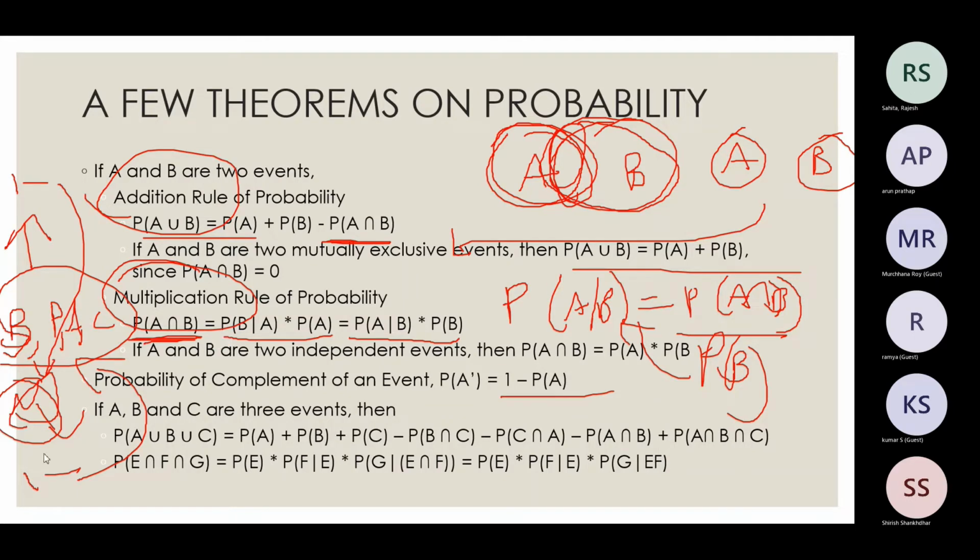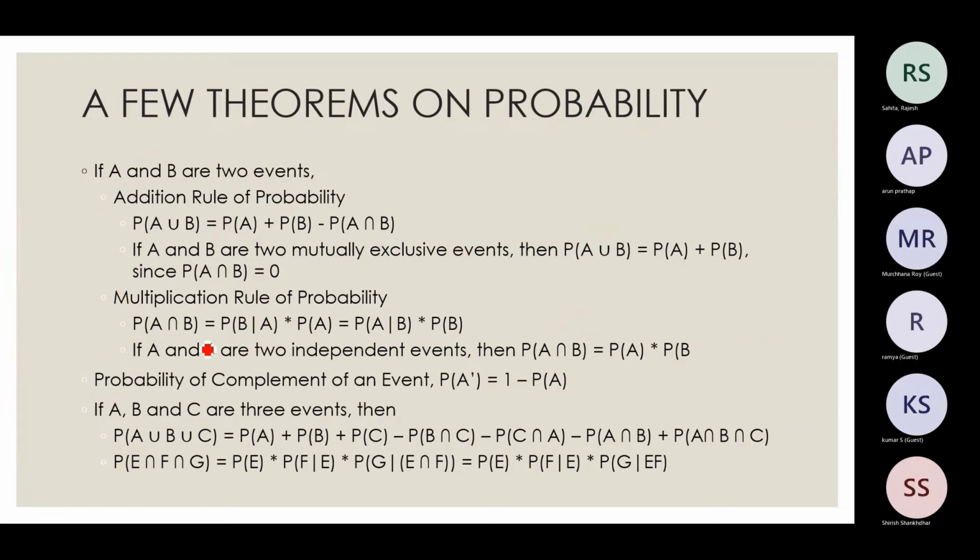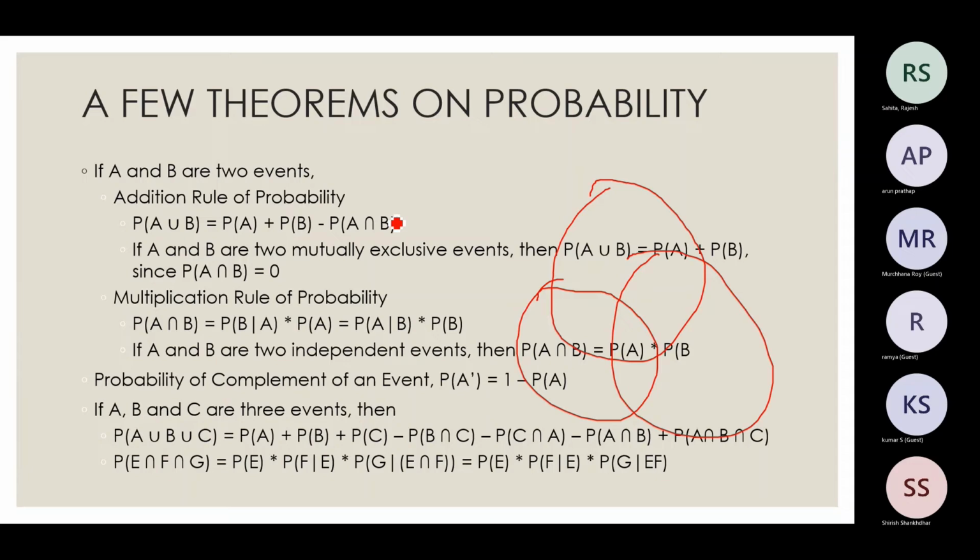Then similarly, you can expand this to multiple events. With this set theory, these things you can explain very easily. Suppose I have 3 events A, B, C. Similar to that, I add A, I add B, I add C. Then here I have intersection portions, 1, 2, 3 intersection portions.